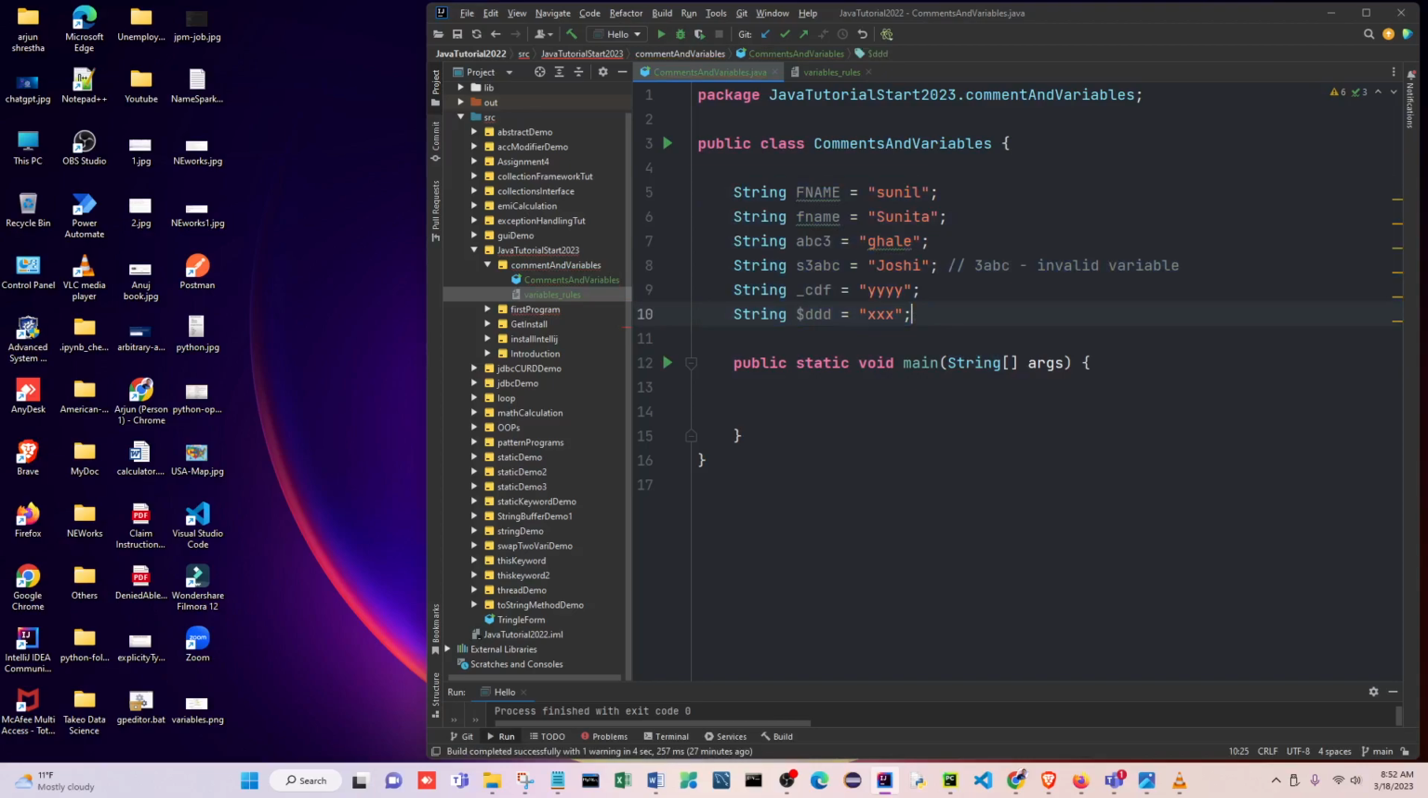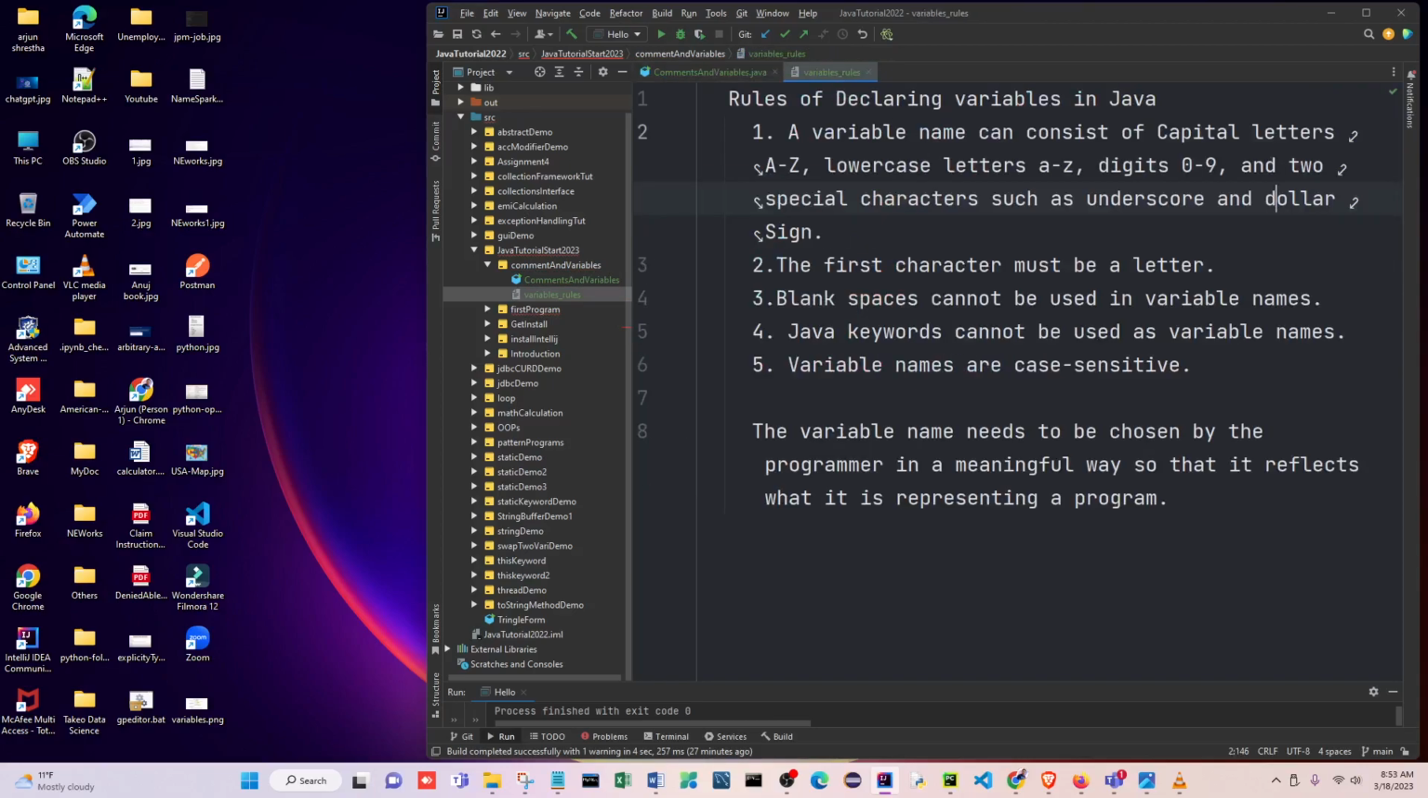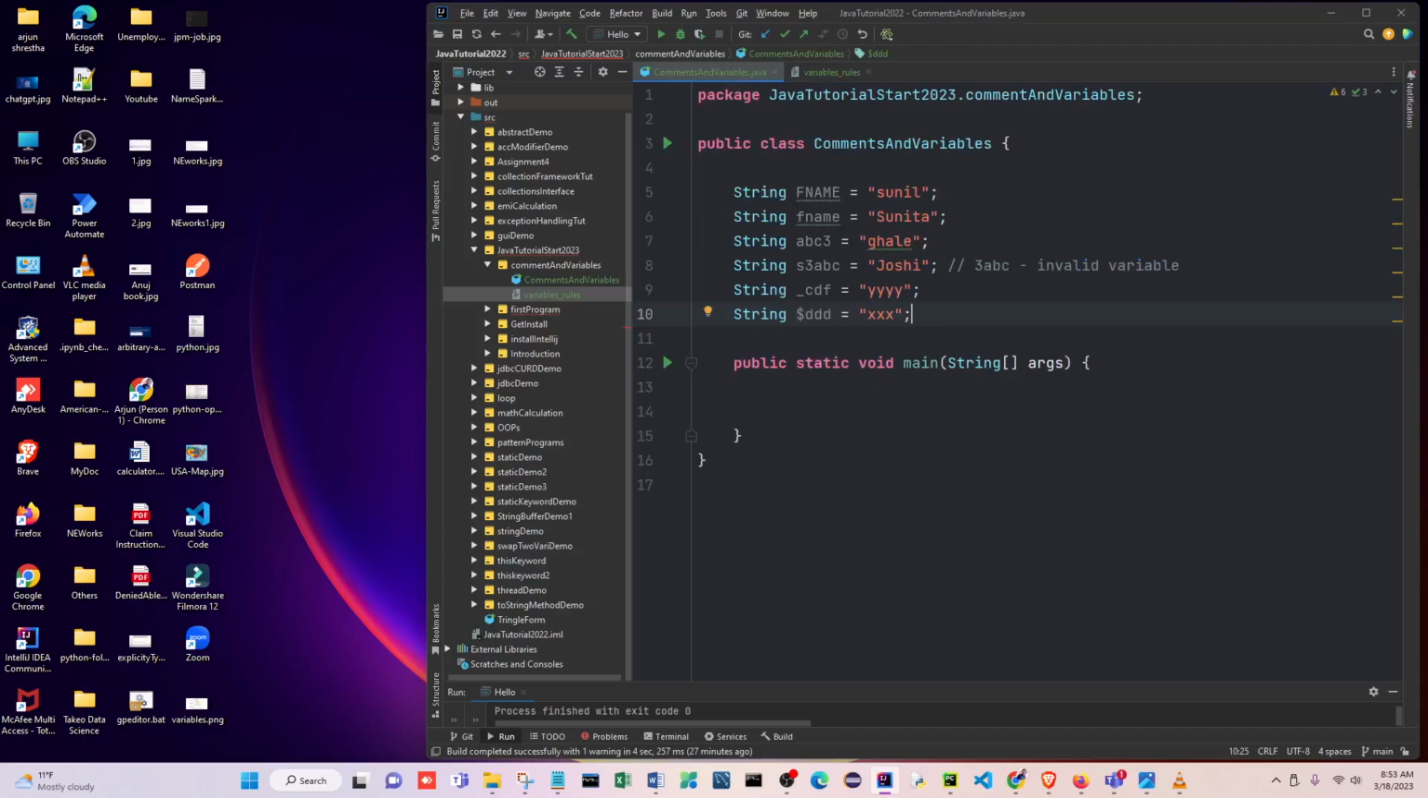The second one, let's see here one more time. Second one, the first character must be a letter. See, this one I already explained to you. First letter here must be a letter. Otherwise, this is a wrong way. Okay, if you put a number in the first character, that is invalid. I already told you, right?